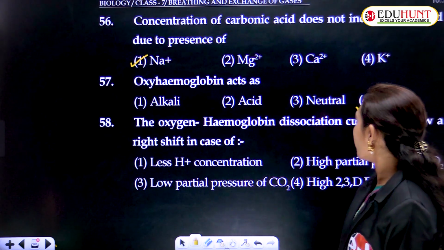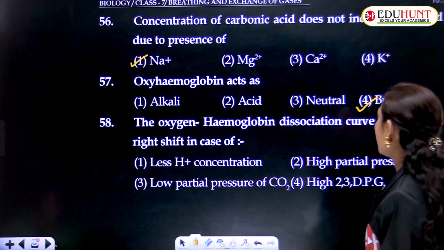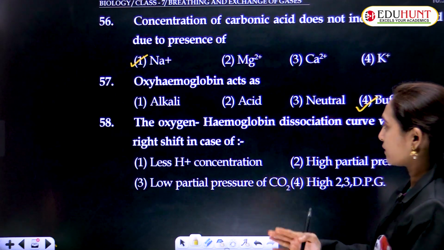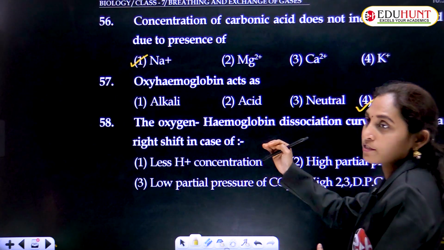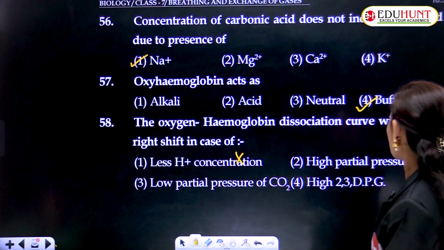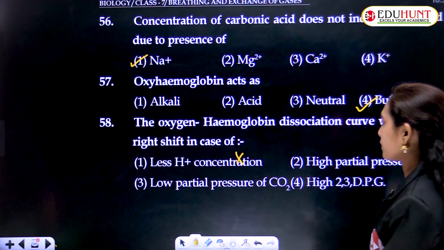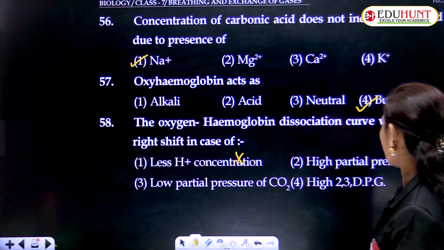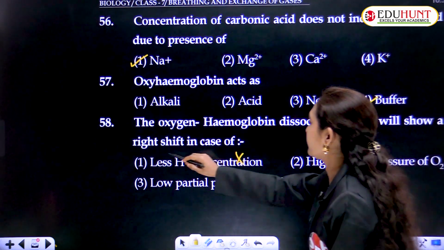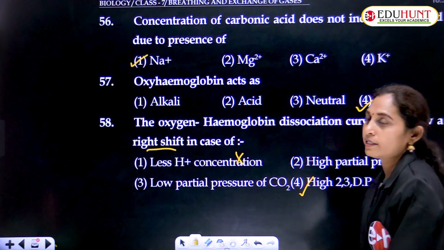The oxygen hemoglobin dissociation curve will show a right shift in case of. Right shift means H plus concentration should be high. So this is wrong: high partial pressure of O2, low partial pressure of CO2. What did they ask here? Right shift. So high 2,3-DPG.